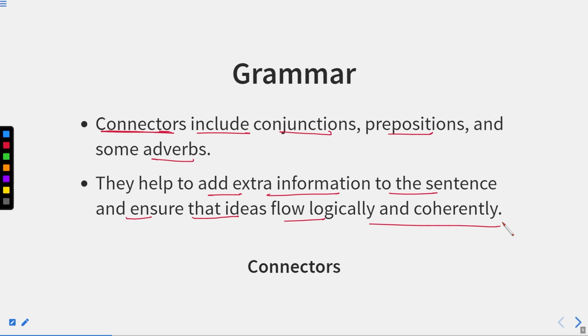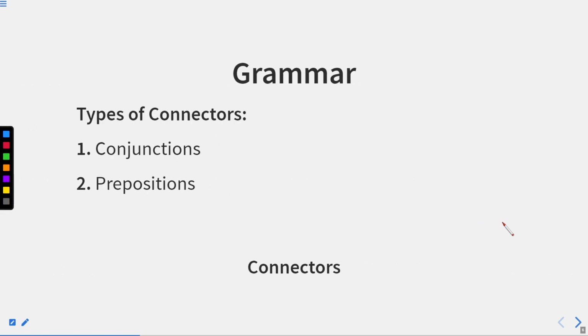Now let us move to the next one. Types of connectors. Well, there are basically two types of connectors, that is conjunctions and prepositions, but we have one more type of connector, that is adverb. Now adverb is also a type of connector. It is not written over here, why so, that we will discuss later on, but let me tell you that adverb is also a connector. So let us move to the next one.